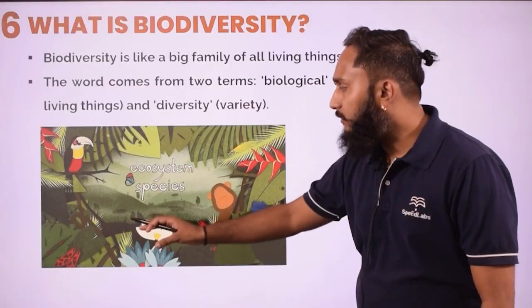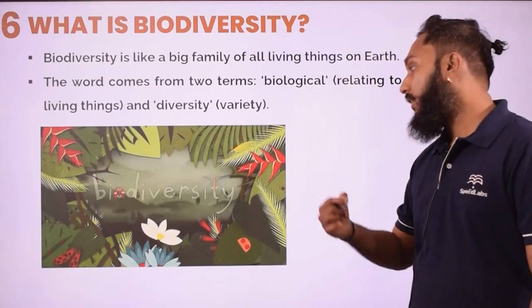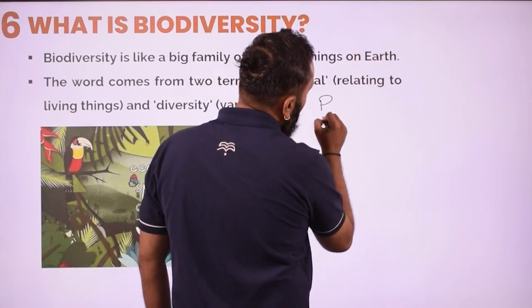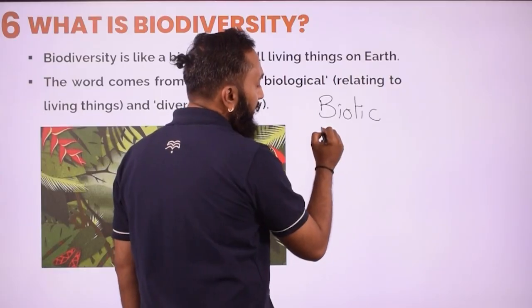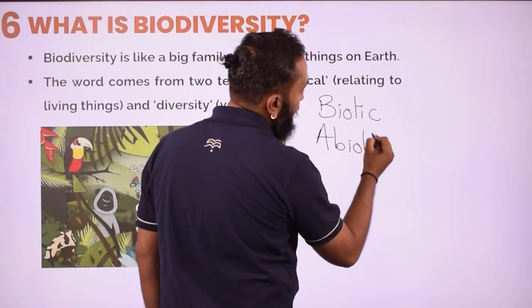Ecosystem contains several different types of organisms. They depend on the biotic component. Biotic, if you remember, means the organisms which are living, and abiotic means all the non-living things.